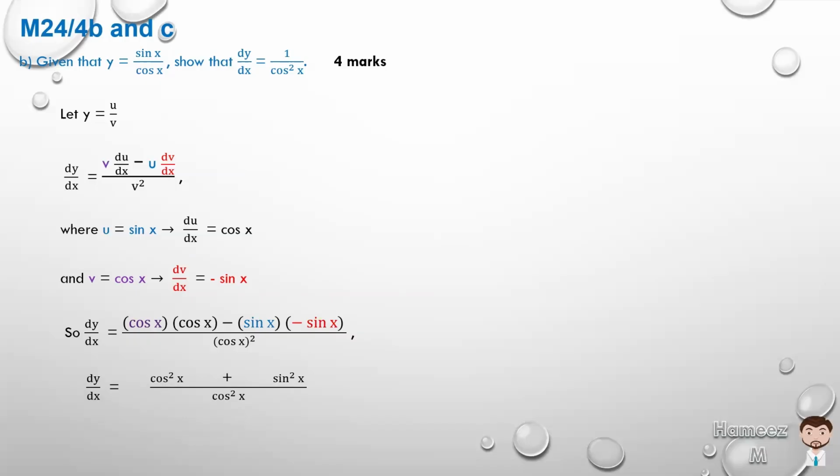And as we did previously, sine squared x plus cos squared x is equal to 1. So we can rewrite it that dy dx is equal to 1 over cos squared x, which is what we are trying to show. So we can draw a square box, or write QED, to represent we've shown the proof that was required.